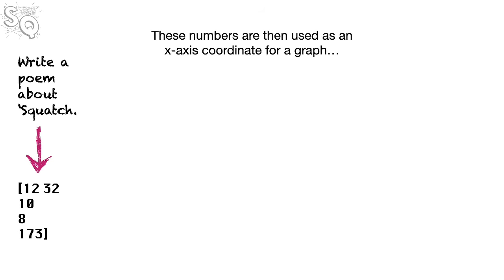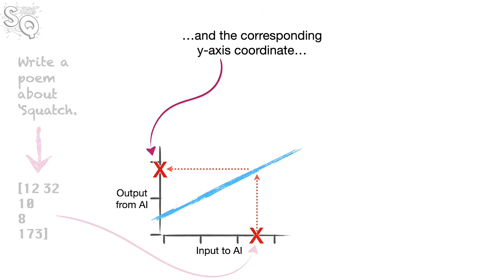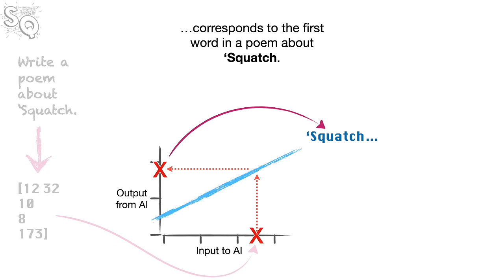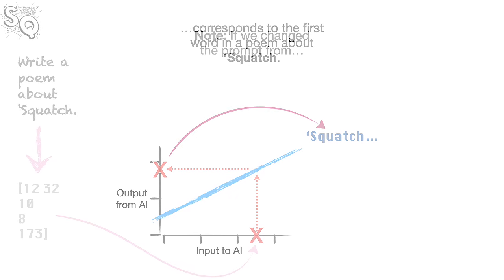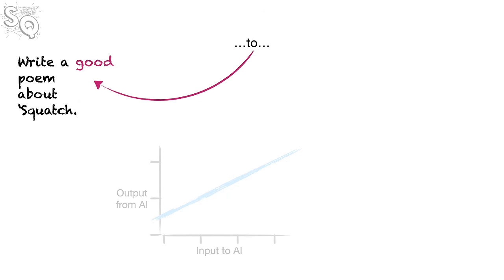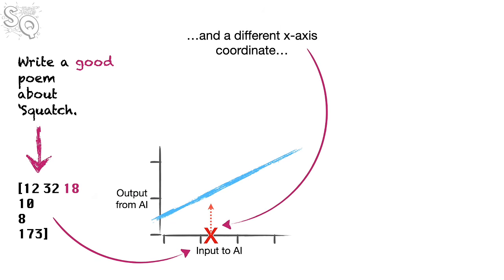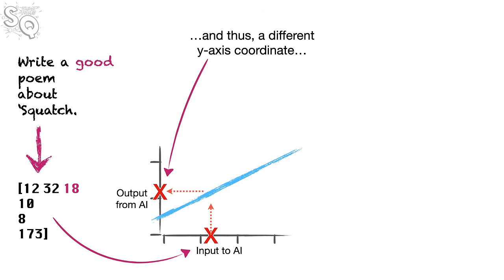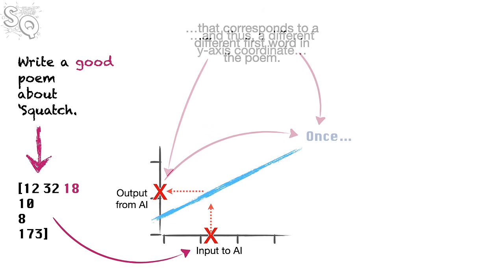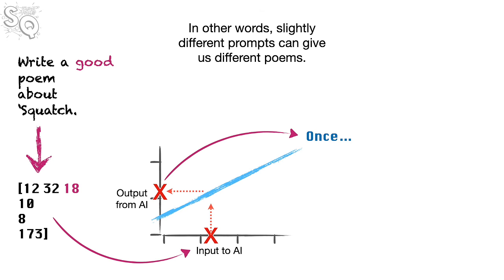These numbers are then used as an x-axis coordinate for a graph, and the corresponding y-axis coordinate corresponds to the first word in a poem about Squatch. Note, if we changed the prompt from write a poem about Squatch to write a good poem about Squatch, then we would end up with different numbers and a different x-axis coordinate, and thus a different y-axis coordinate. And that corresponds to a different first word in the poem. In other words, slightly different prompts can give us different poems.